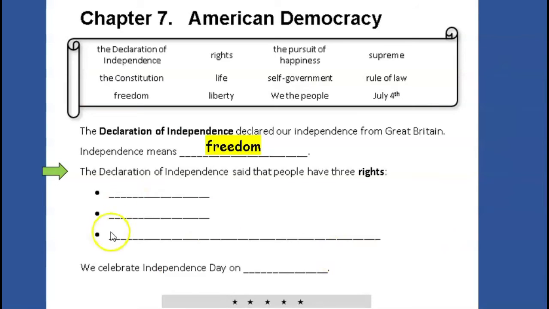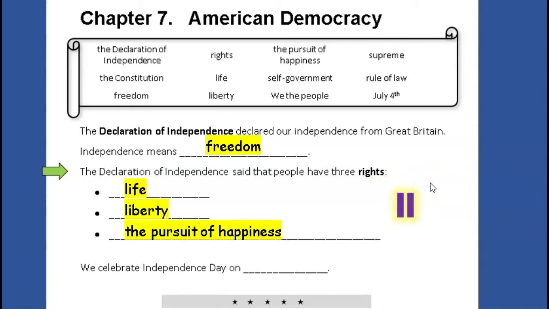Look at your paper. The Declaration of Independence said that people have 3 rights: life, liberty, the pursuit of happiness. Say the words and then pause the video and write the words. Life, liberty, the pursuit of happiness.